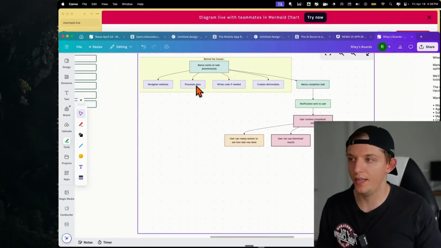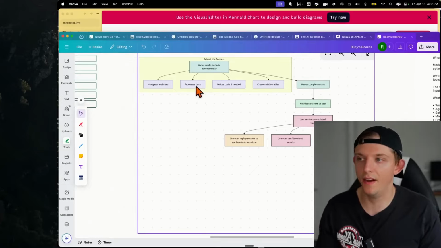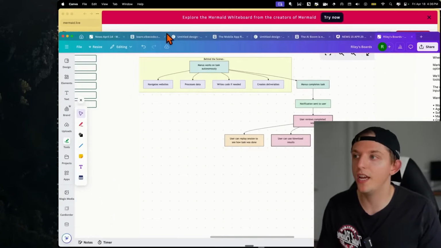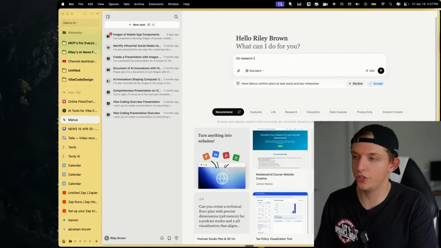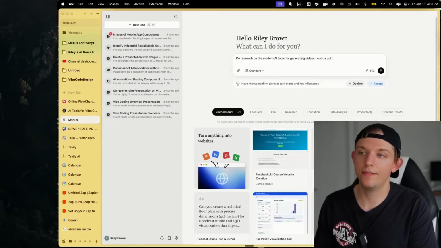It can navigate websites. It can go out and process the data that it finds on these websites. It can write code if needed. You can also give it data, by the way, and it creates deliverables. It can create a deliverable for you. So, what deliverable do we want from Manus? So do research on the modern AI tools for generating videos. I want a PDF with images as the final output.